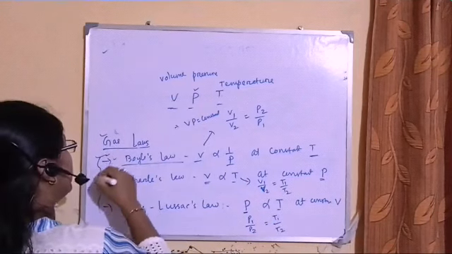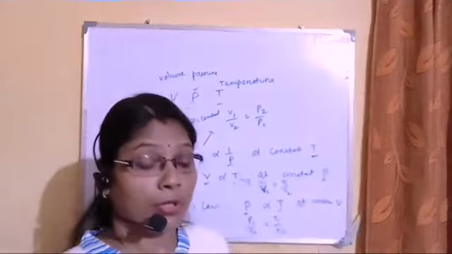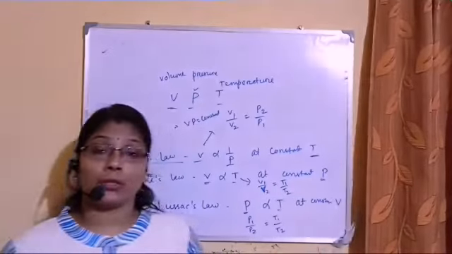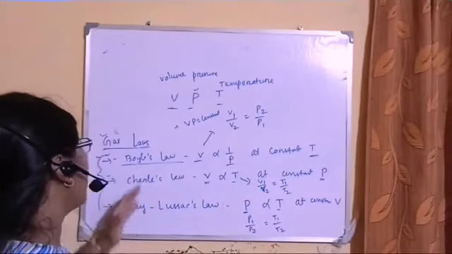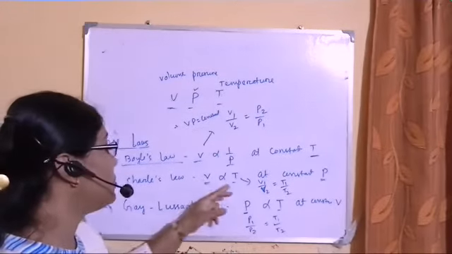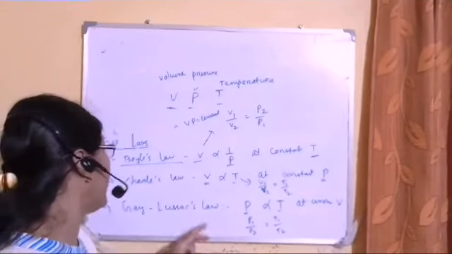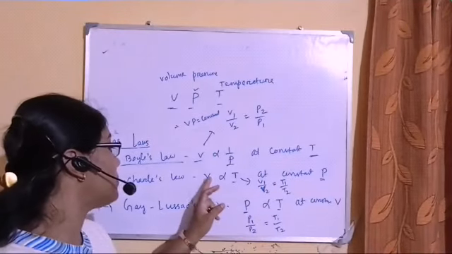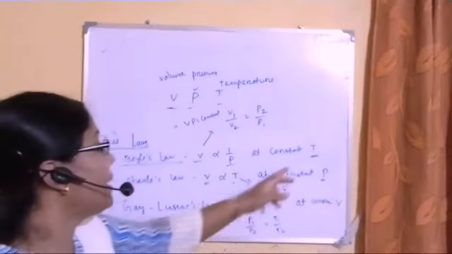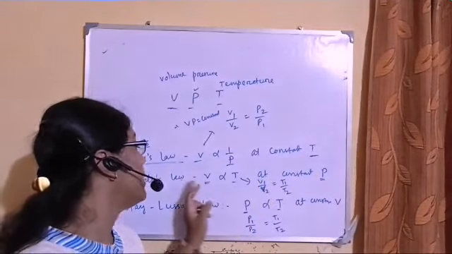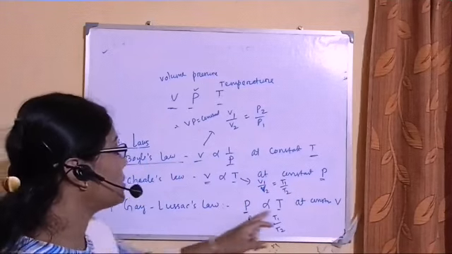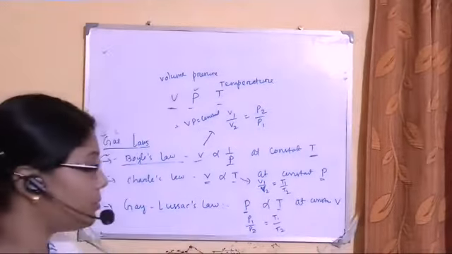So these three gas laws are very important laws. From these we can derive the equation of state of a perfect gas or ideal gas. These three gas laws give statements like volume is inversely proportional to pressure, volume is directly proportional to temperature, and pressure is directly proportional to temperature, at constant T for Boyle's law, at constant P for Charles law, and at constant V for Gay-Lussac's law.